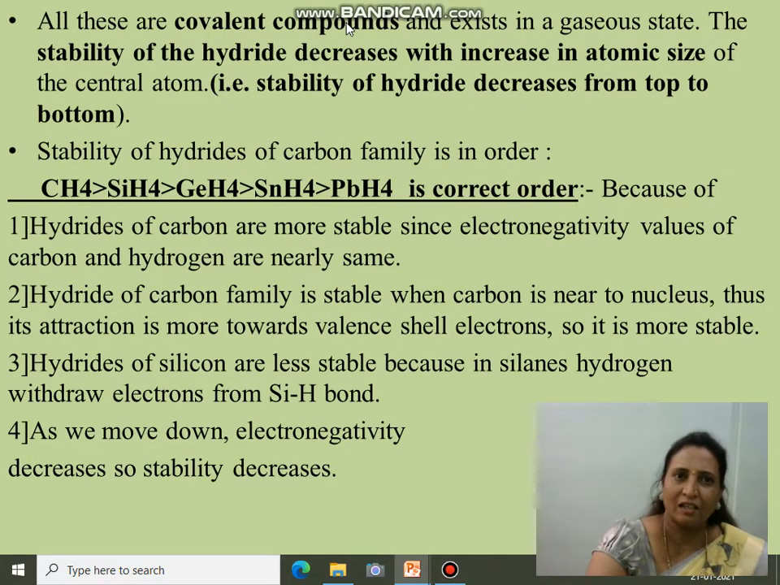All these hydrides are covalent in nature and exist in a gaseous state. The stability of these hydrides decreases as we travel from top to bottom, that is, with increase in atomic size. That means the hydrides of carbon are more stable than those of other elements. The order is CH4 is more stable than SiH4, which is more stable than GeH4, and so on. So guys, please keep in mind all these words which are in bold letters.